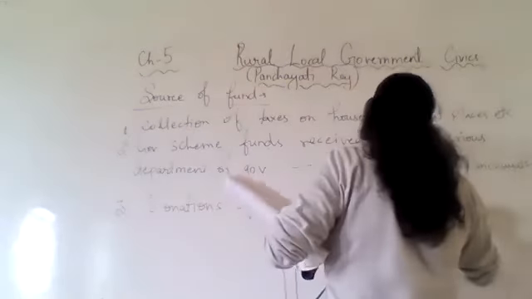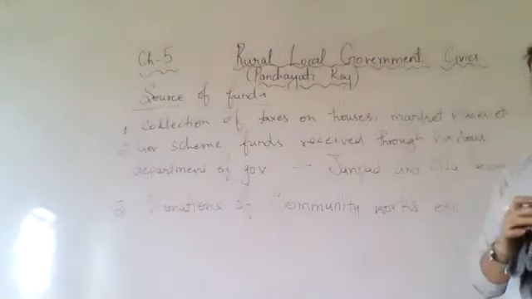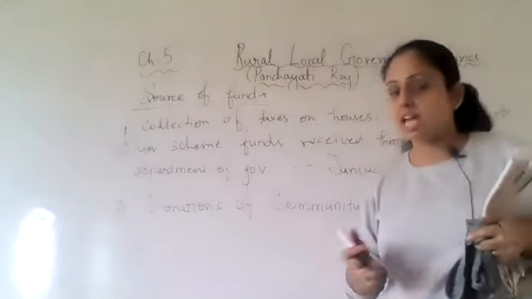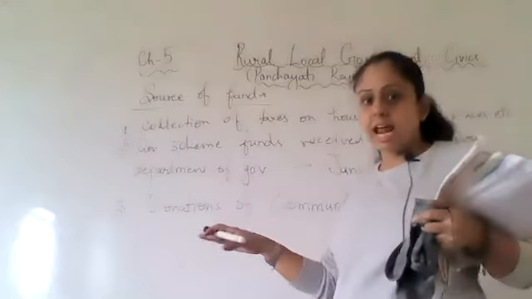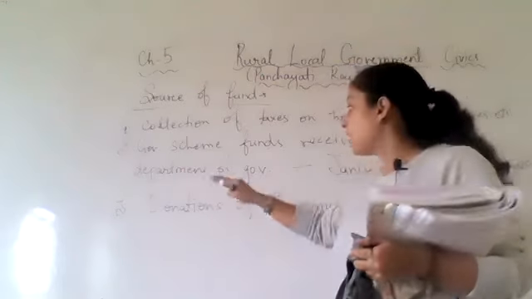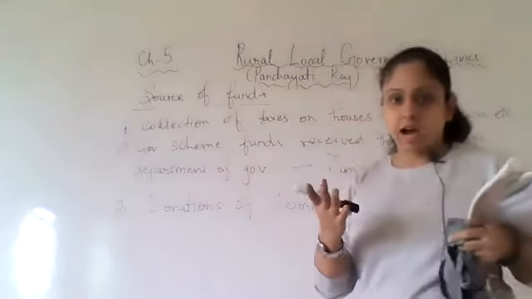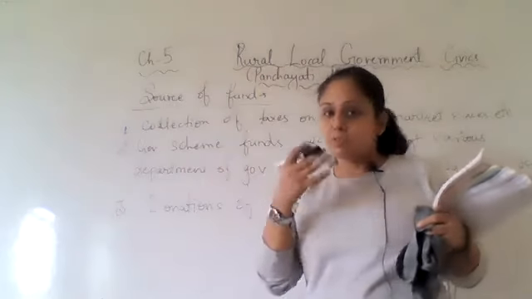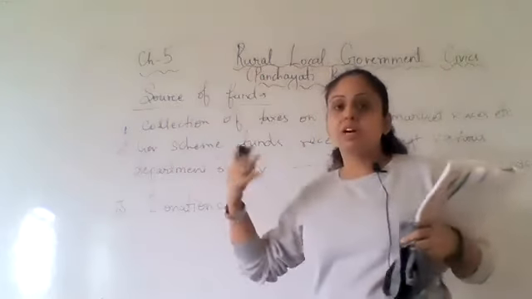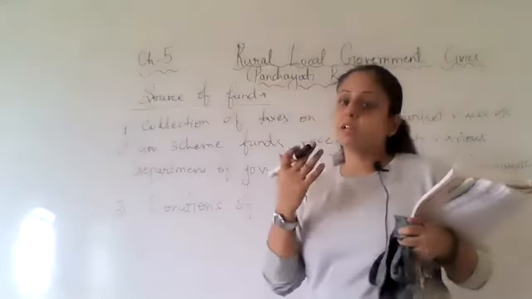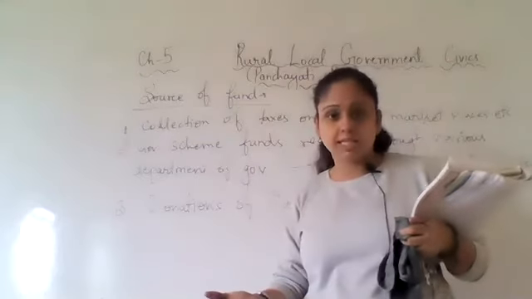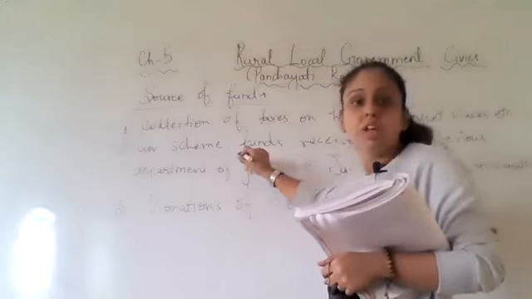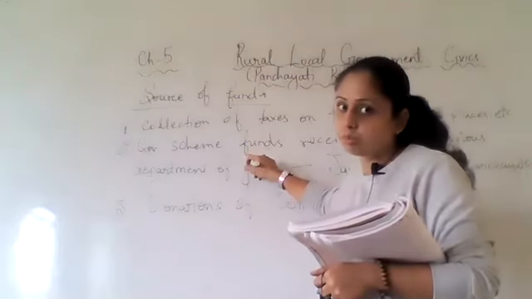Community works, etc. So first, I already told you they collect various taxes, taxes on house, taxes on marketplace. Second is, like I told, Manrega. For Manrega, the government will be giving some kind of fund, right? For different government schemes, different funds are being released, right? So different funds come to the Gram Panchayat also.